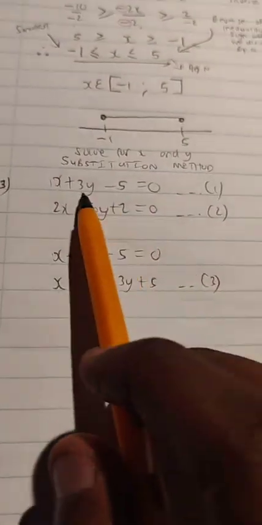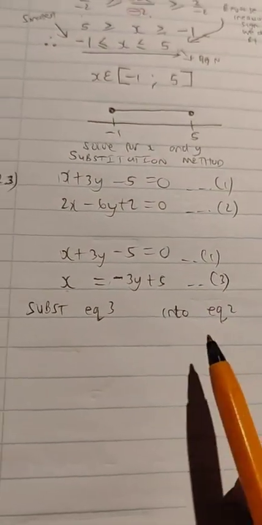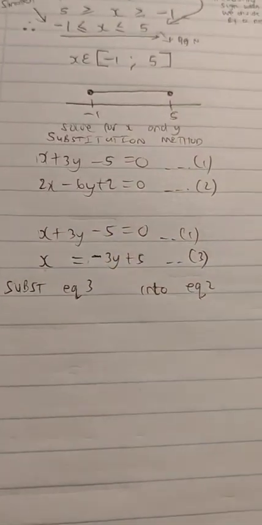And now we take this equation 3 and we officially call it equation 3. Then step number 2, you substitute this new equation that you have just formed into the equation you did not touch. Which one is the equation you did not touch? You did not touch equation 2.